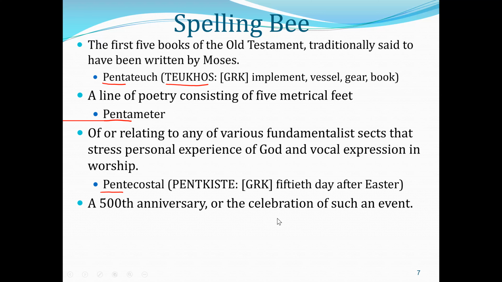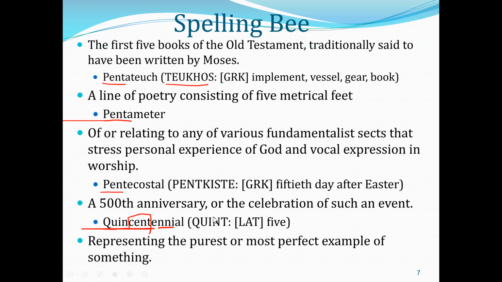And word number 14, a 500th anniversary or the celebration of such an event, quincentennial. Quint here means what? Comes from this Latin root, quint, meaning 5. Cent is 100, right? C-E-N-T is 100. Annual is year, right? So every 500 years, we have a celebration or anniversary, right?